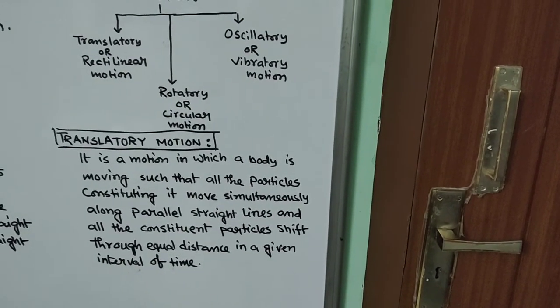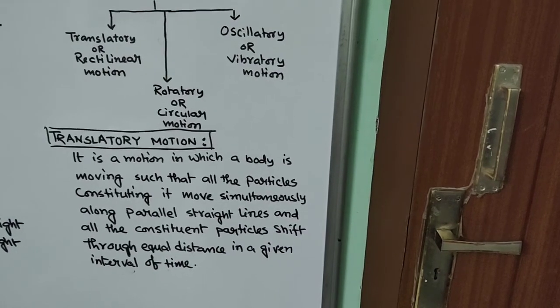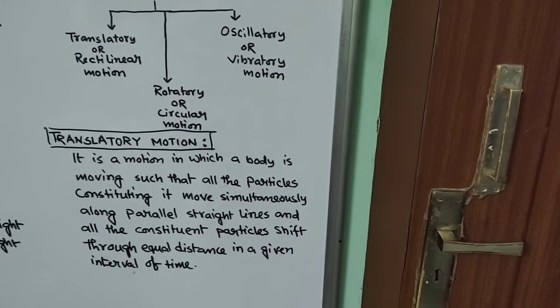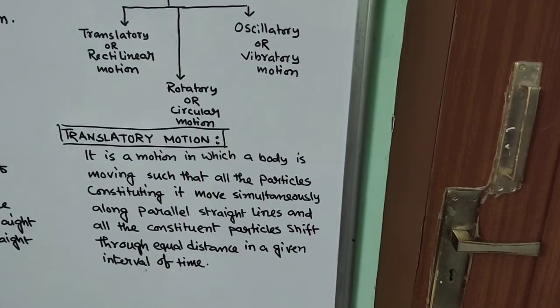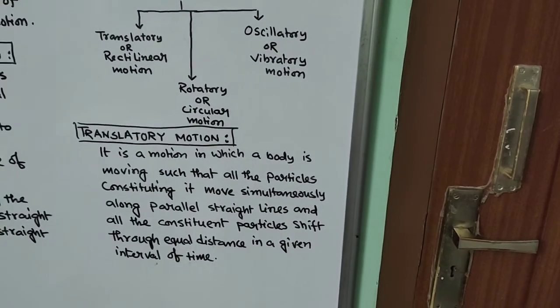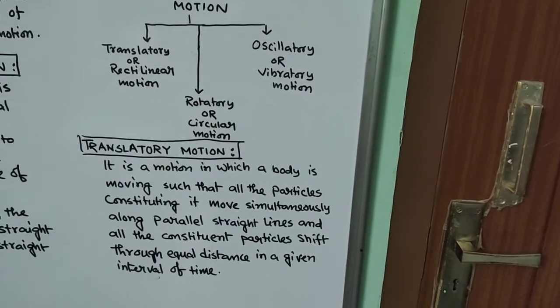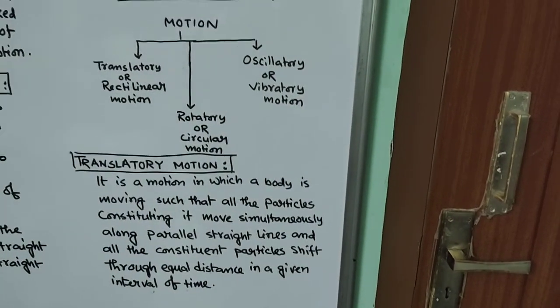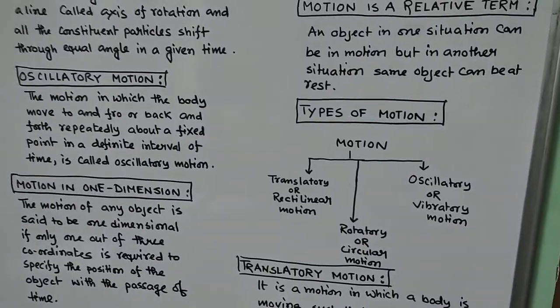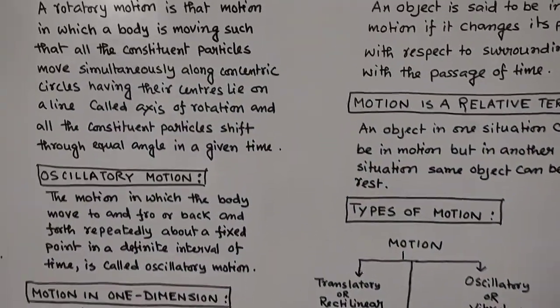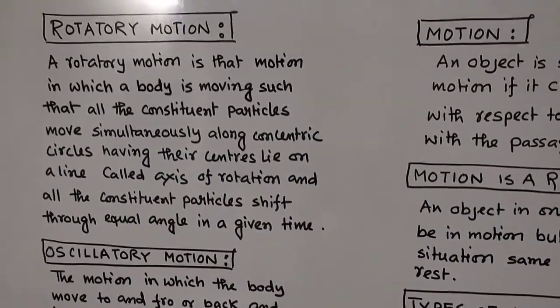Now rectilinear motion is very simple. It is the motion along a straight line, and translatory motion is also motion along a straight line. So that's why we have written translatory or rectilinear motion. Now the second one is your rotatory or circular motion. So what we have written, let me read out.